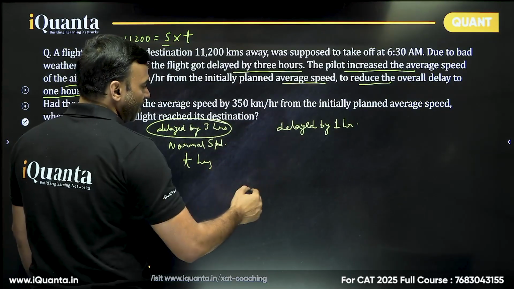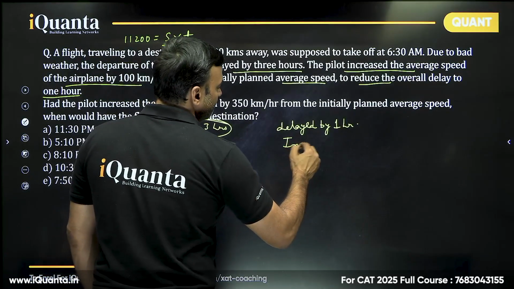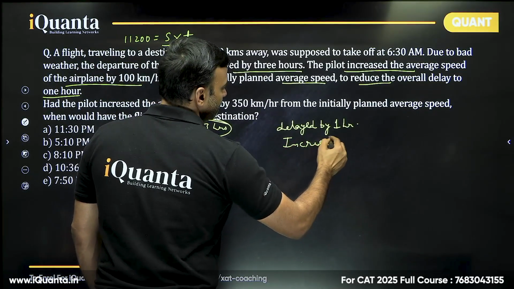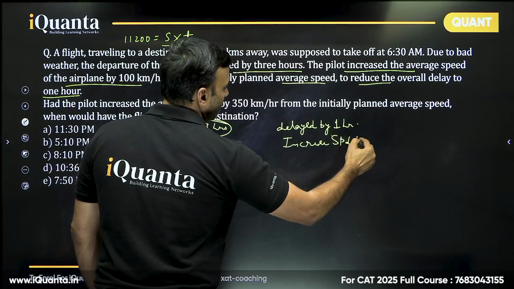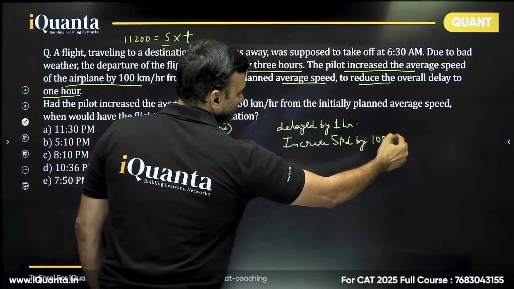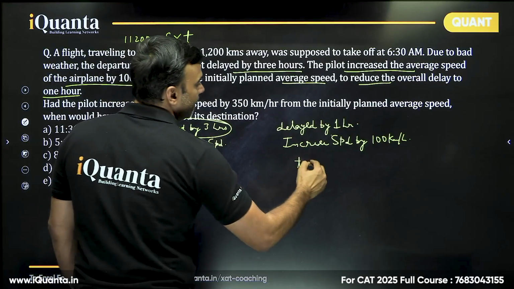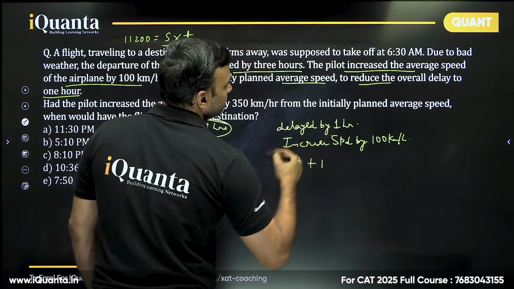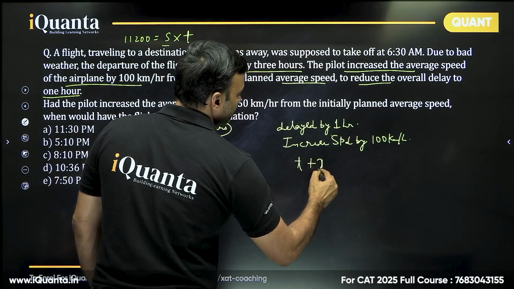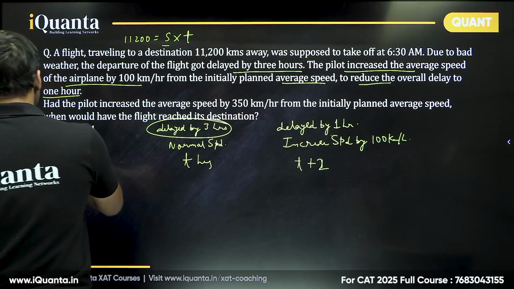Delayed by 1 hour means that the speed increased by how much? 100 kilometers per hour. I'm just explaining the question. In that case, the time taken should be t plus 1 hours. T plus 2 hours. Now, this is the interesting part where a lot of people make a mistake.